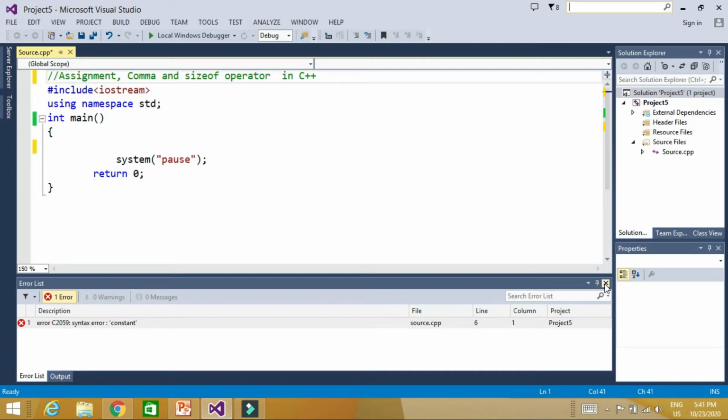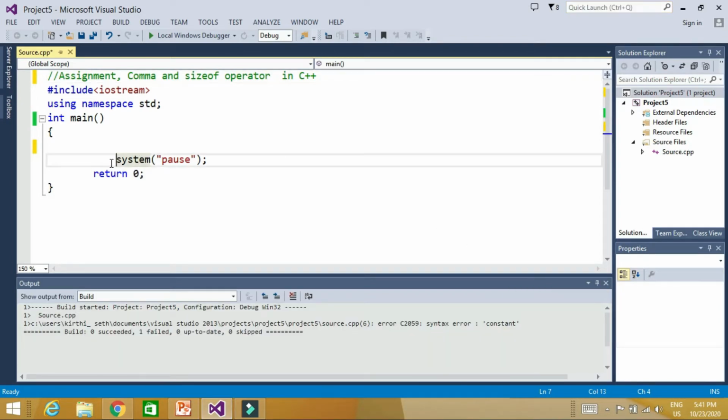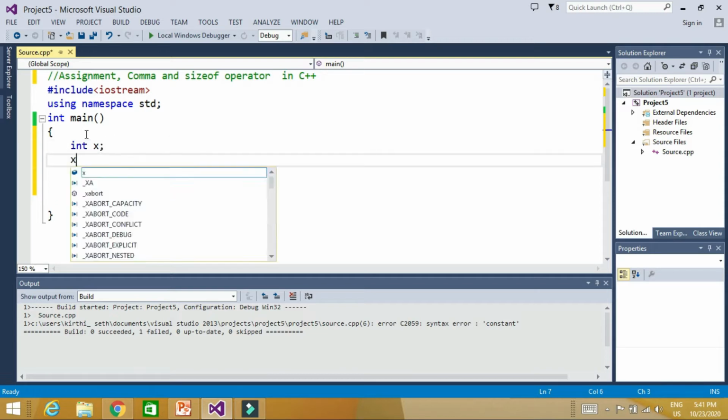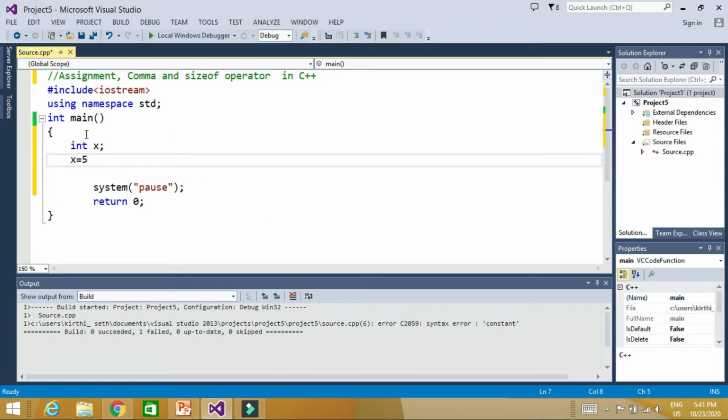The assignment operator is used whenever we want to assign a value to a variable. Let's say I write x, and I say x is equal to 5. This equal to sign is known as the assignment operator, and it assigns the right hand side value to the left hand side variable.